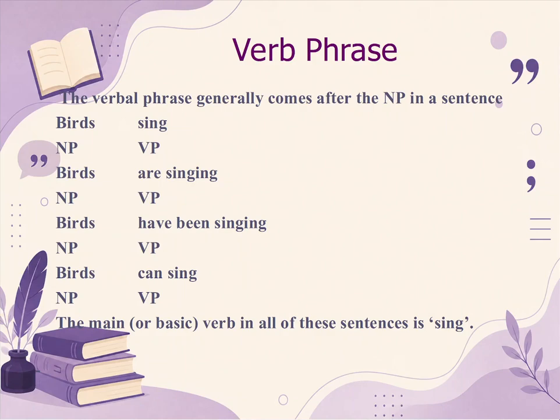Birds are singing, birds noun. The noun phrase is same in all, but verb phrase differs. Here we have 2 words because it is in present continuous, are singing. So you have auxiliary are and singing verb plus ing. Then birds have been singing. This is perfect continuous. Have been are auxiliary and singing is the verb. Birds can sing. Here you have modal and the main verb. So obviously the main verb in all these sentences is sing.